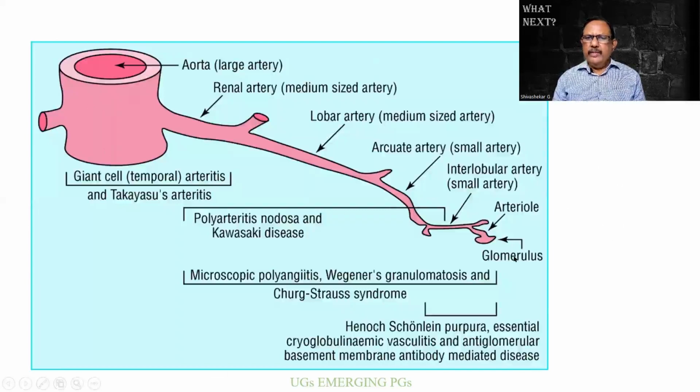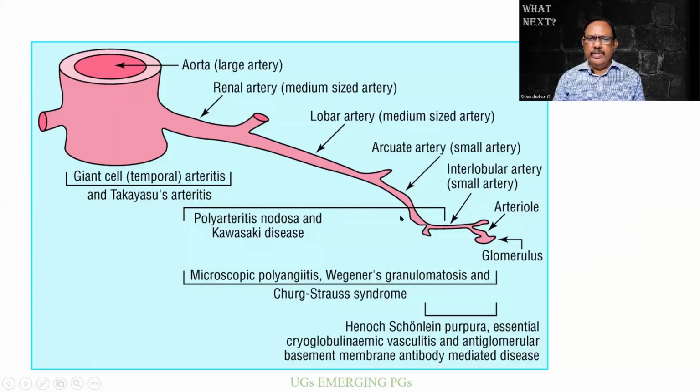Coming to the blood vessels, the vasculitis, there can be large vessel such as the giant cell and Takayasu's, and then medium-sized arteries. And there can be the polyarteritis and the Kawasaki's disease.